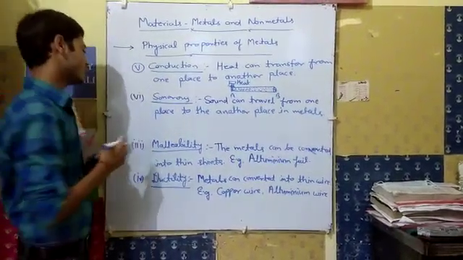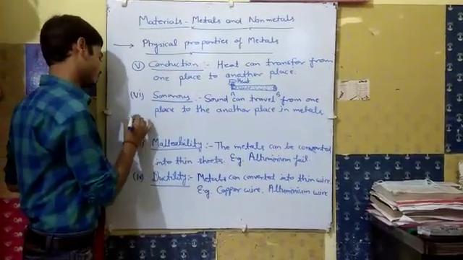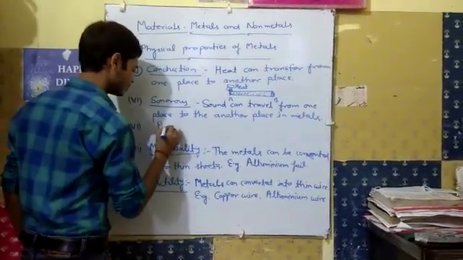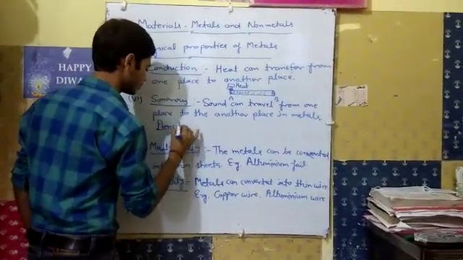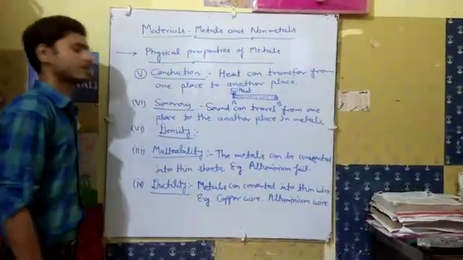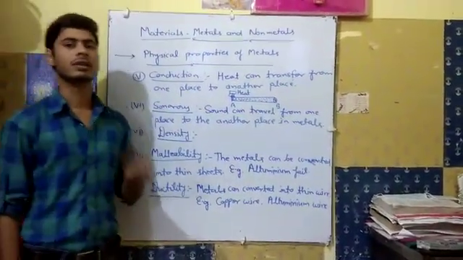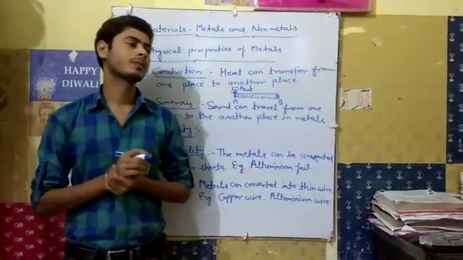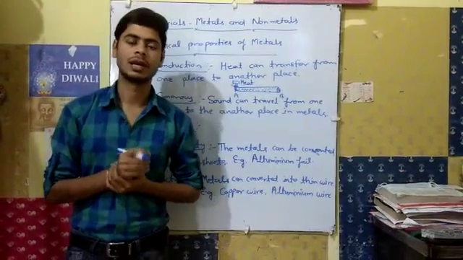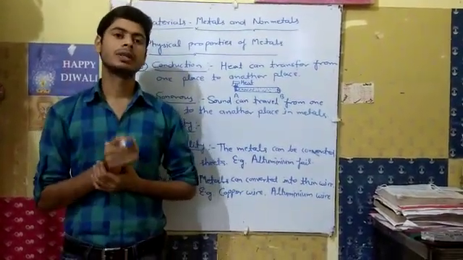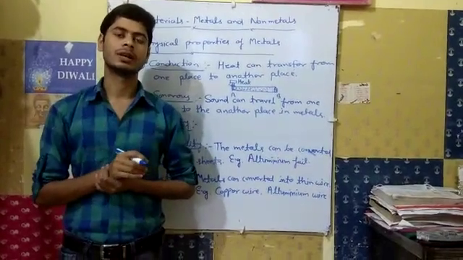The next property is density. Metals have higher density than water. Suppose we take an iron nail and drop it into water, then it easily sinks in the water.